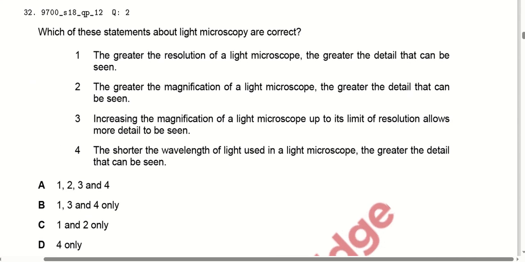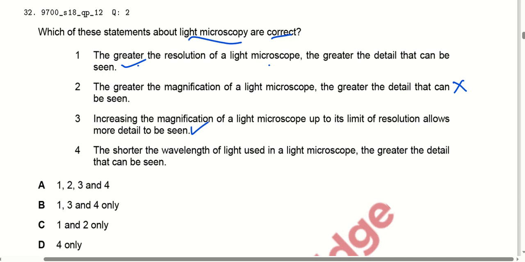Which of these statements about light microscopy are correct? The greater the resolution of a light microscope, the greater the detail that can be seen. Yes. The greater the magnification of a light microscope, the greater the detail that can be seen. No, it is related to the resolution, not magnification, right? Increasing the magnification of a light microscope up to its limit of resolution allows more detail to be seen.